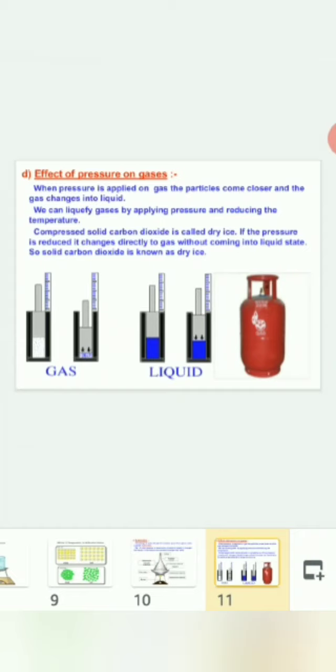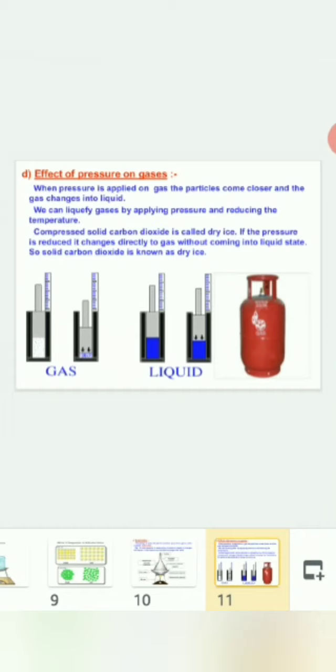We can liquefy gases by applying pressure and reducing the temperature. Compressed solid carbon dioxide is called dry ice. So how do we prepare dry ice? By compressing the carbon dioxide which is in the gaseous state. When you apply pressure, you are bringing the particles of carbon dioxide gas together and then it will solidify. That is called dry ice.